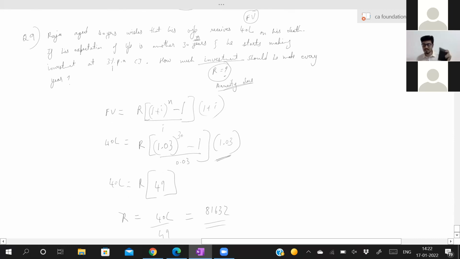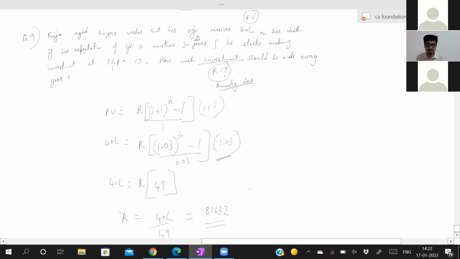Check whether you are getting the same answer using calculation. See, there is nothing in this question. Formula, I know you will remember. At least for the exam you will memorize the formulas. Now, the only thing is, you have to find out what they are asking in the question. Here they are asking R.